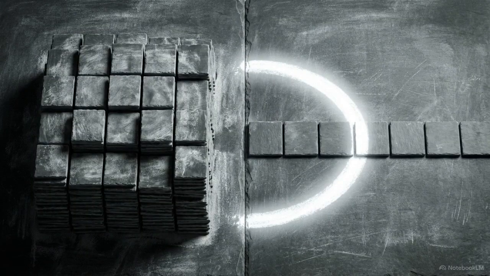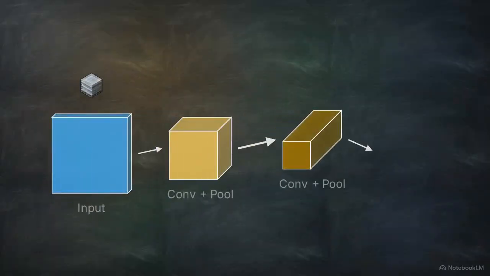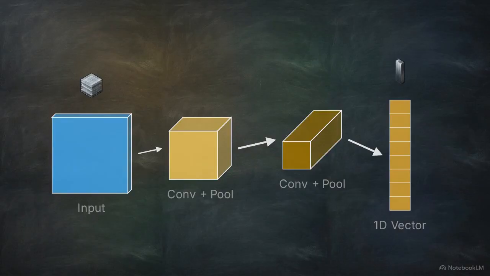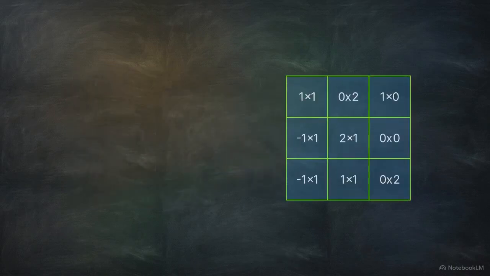Understanding the current state of machine learning requires knowing why the localized operations that built the industry are no longer sufficient. An input image passes through convolutions and pooling. Spatial dimensions shrink, while channel depth expands into a 1D vector, trading physical layout for depth. A 3x3 kernel sweeps the image, processing 9 pixels at a time, multiplying and summing them into a single value.